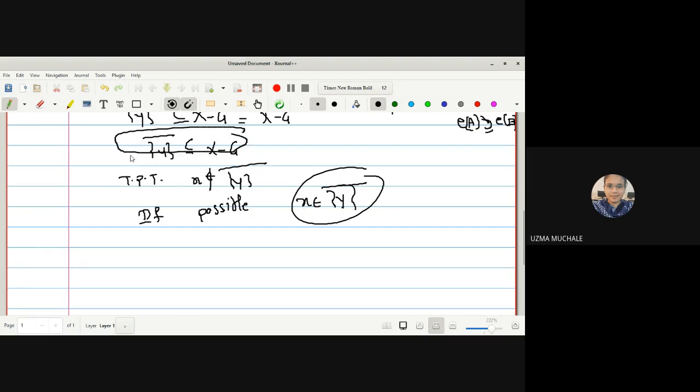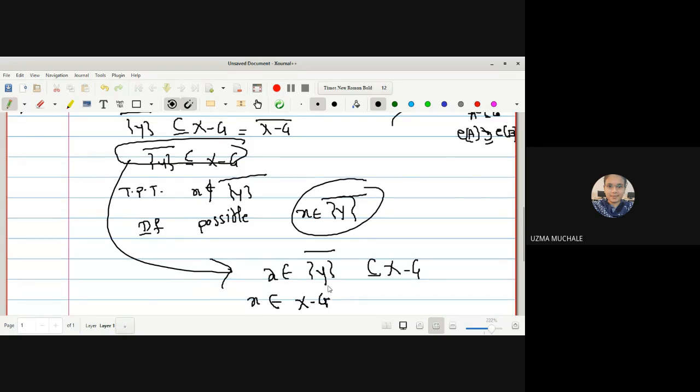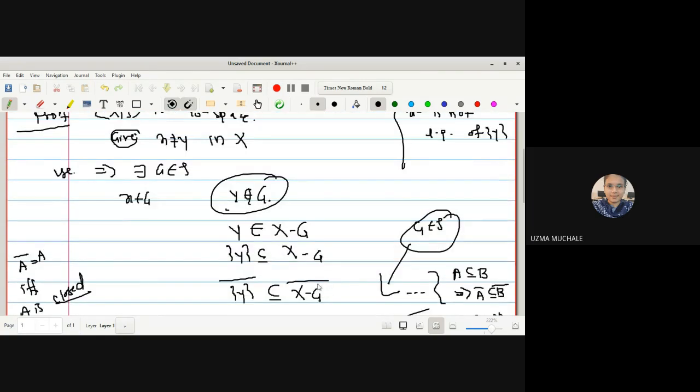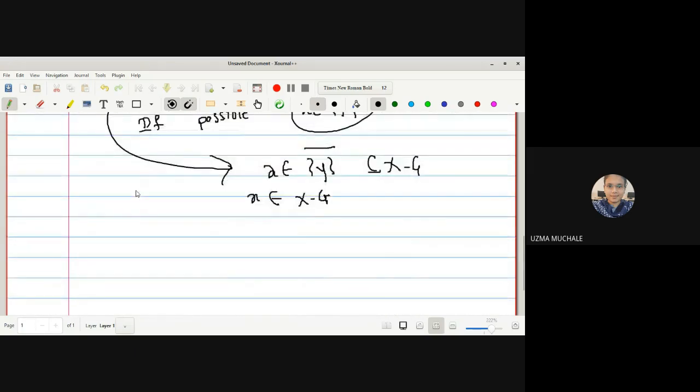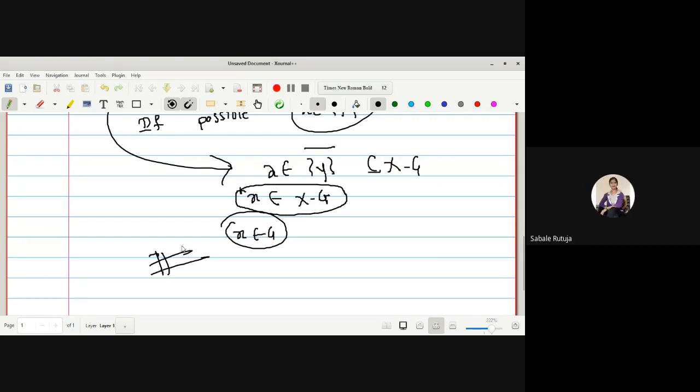So from this condition I can write X belongs to singleton Y bar, which is contained in X minus G. So it implies X belongs to X minus G. And here we have written X belongs to G. X belongs to G as well as to its complement, which is a contradiction.